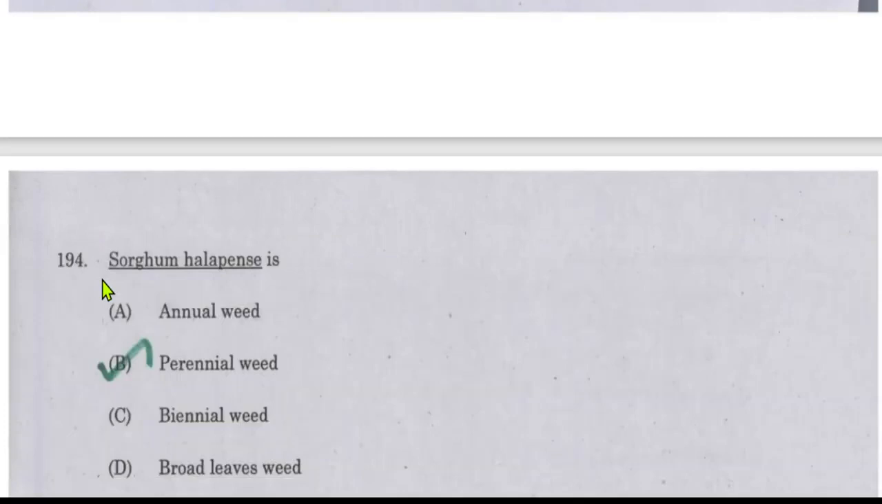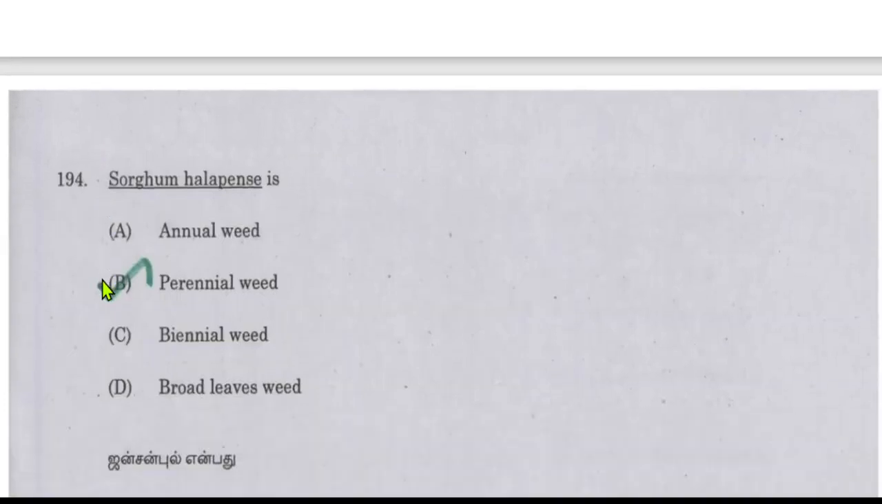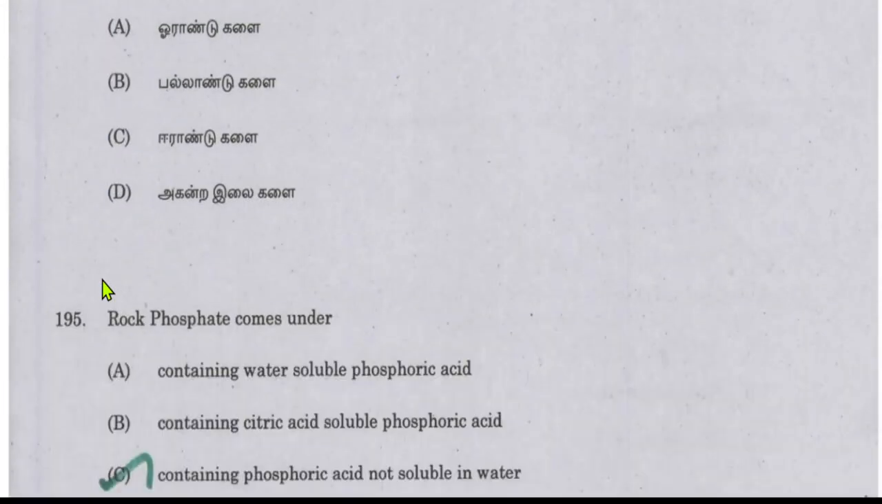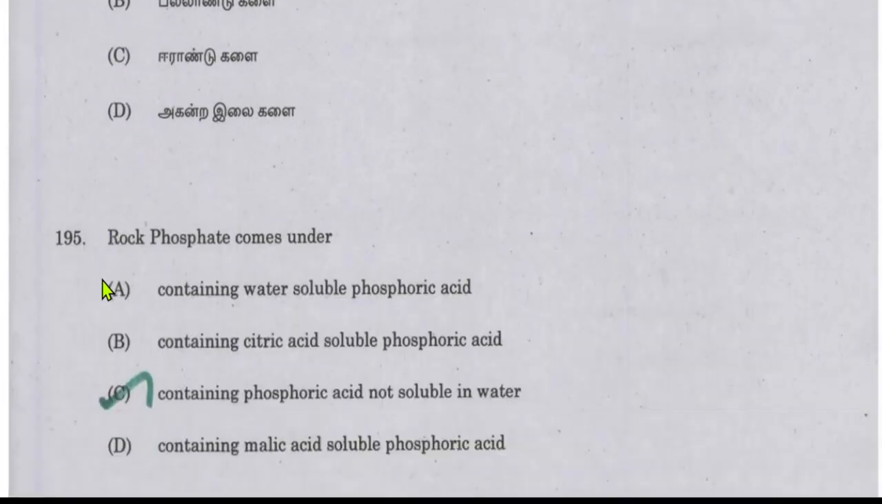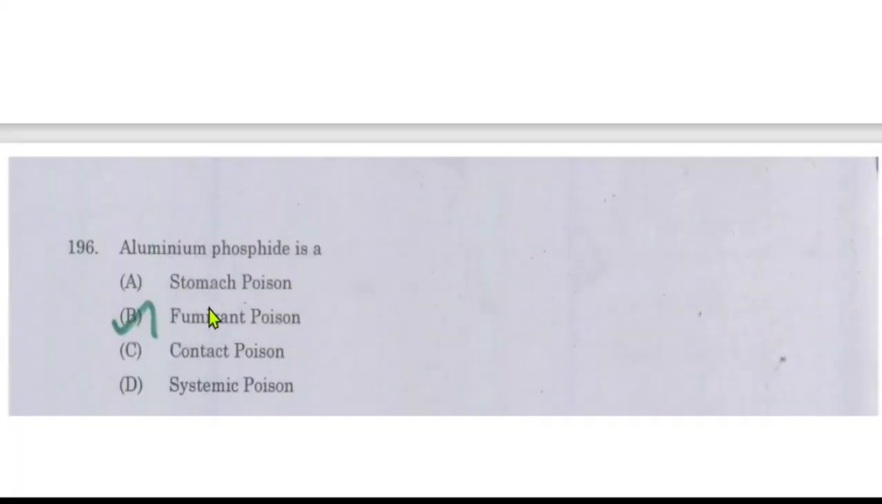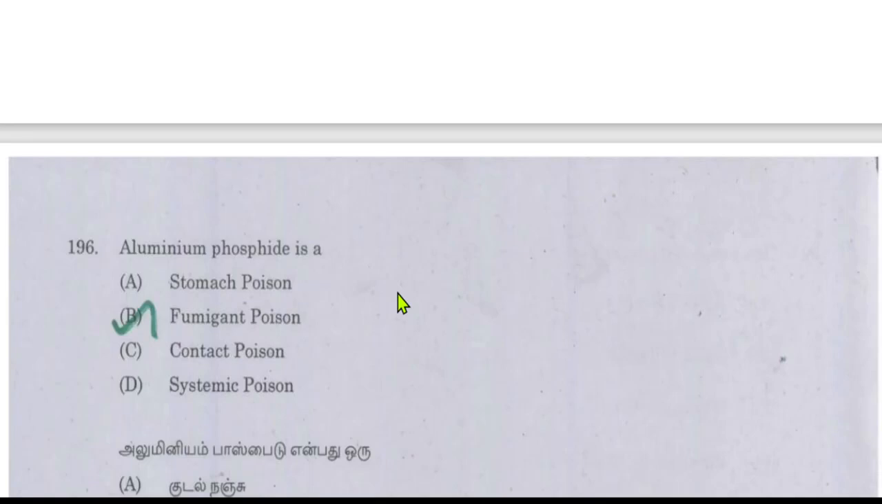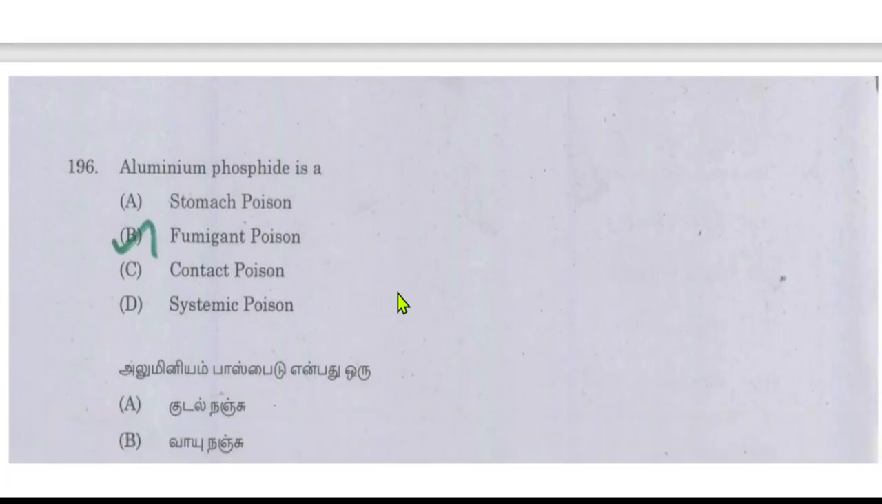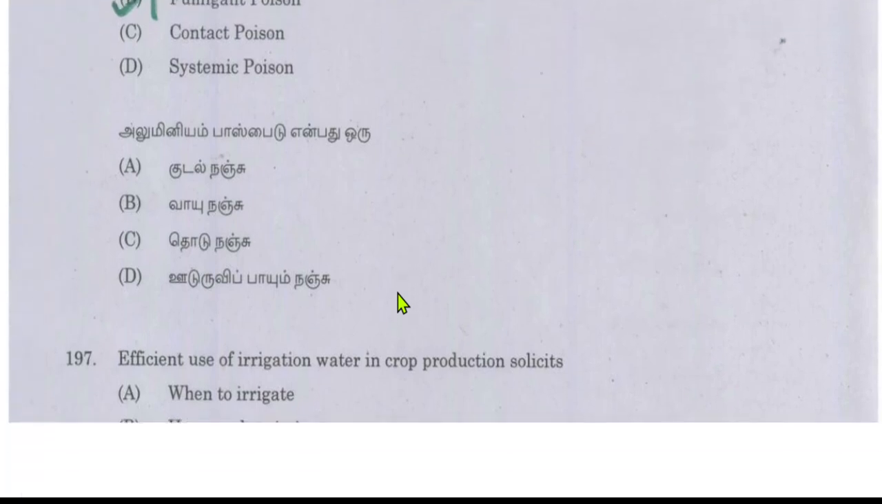Sorghum halepense is a perennial weed. Rock phosphate comes under which category: containing water soluble phosphoric acid, citric acid soluble phosphoric acid, phosphoric acid not soluble in water, or malic acid soluble phosphoric acid. So rock phosphate contains phosphoric acid that is not soluble in water, so it is insoluble in water. Aluminum phosphide is a fumigant poison and it is effective as a rodenticide. It is used as a rodenticide.